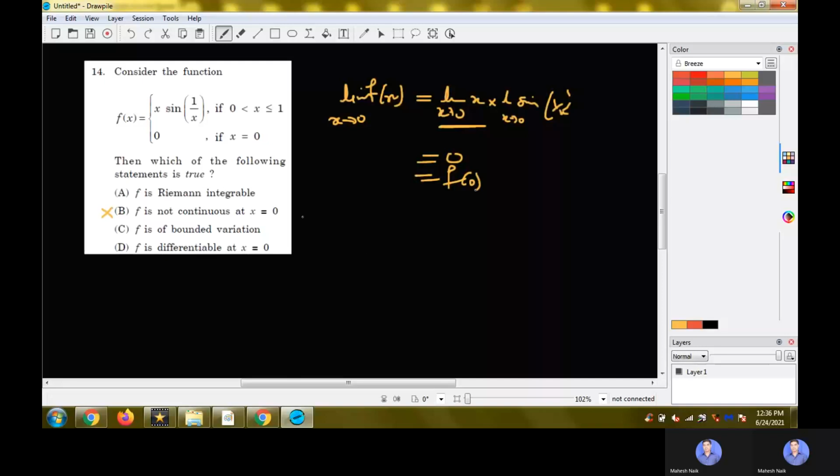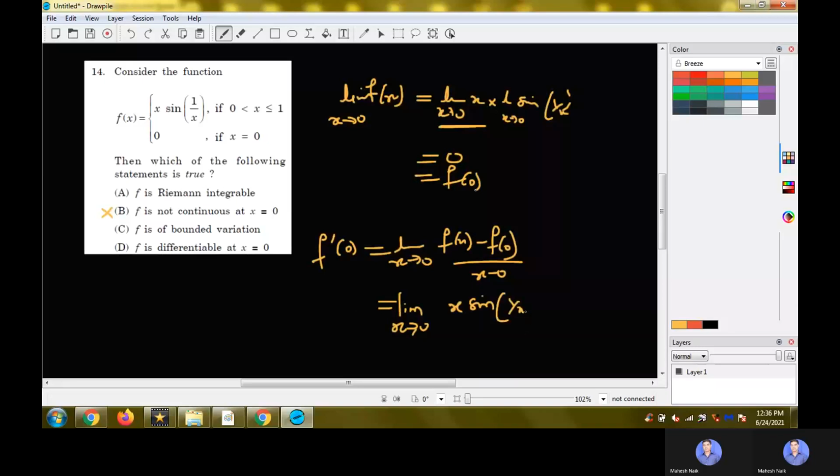We can check the derivative at 0. So f dash of 0 would be the limit as x tends to 0 of f of x minus f of 0 upon x minus 0. The numerator would be x into sine of 1 by x, the whole upon x, and f of 0 is 0.